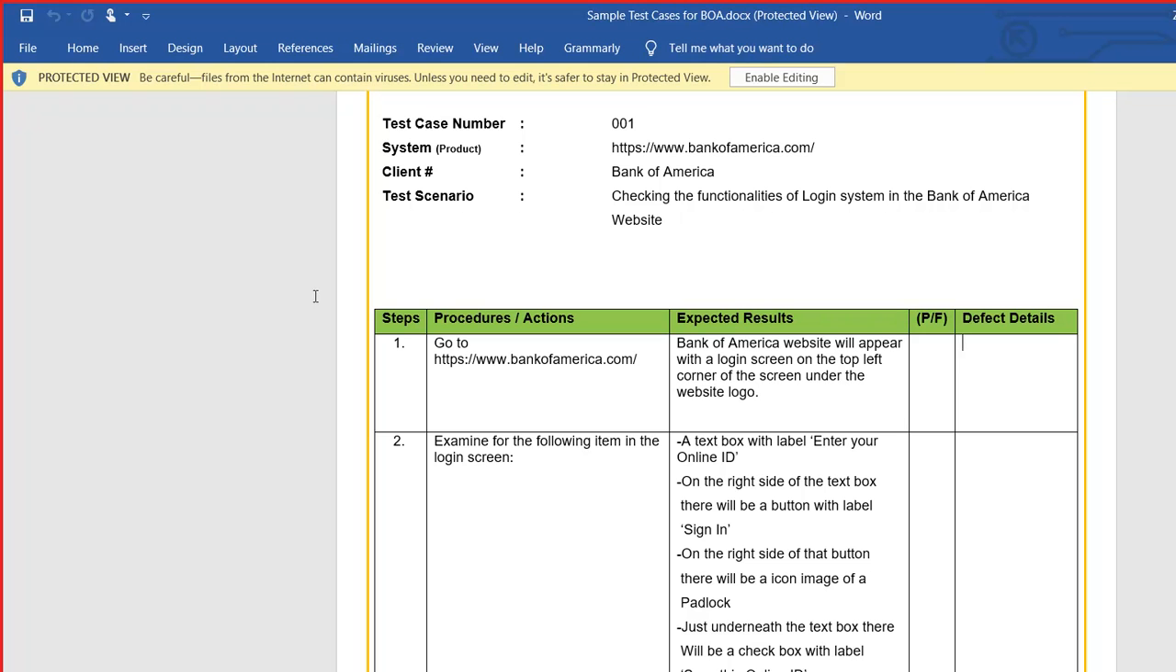So step number, and then action. What is the action? Go to bankofamerica.com. The page will be loaded, the logo will be displayed. Make sure that the page is loaded. What is the checkpoint? So remember, as a tester, you will be writing these test cases by reading the requirement document, and this is a sample test case that I'm presenting here. And then examine the following items in the login screen. Make sure that these items are present.